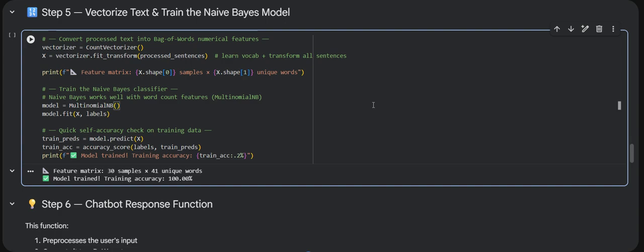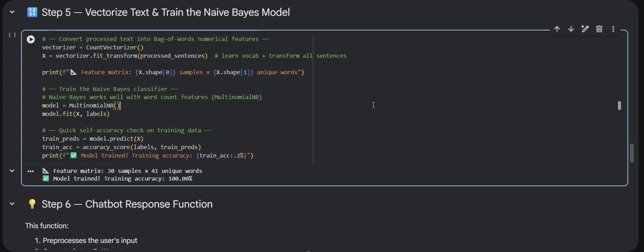So we create a count vectorizer and call fit_transform on all processed sentences. This builds a vocabulary of unique words and converts each sentence into a vector of word counts. Then we create a MultinomialNB model and train it using model.fit with our feature matrix X and labels list.